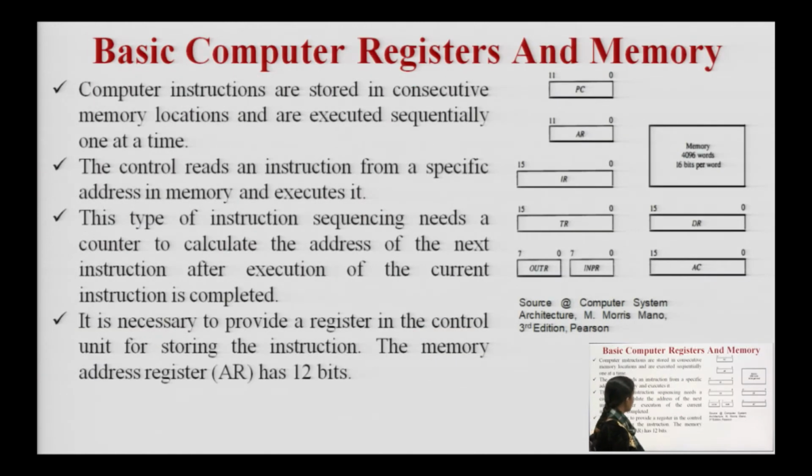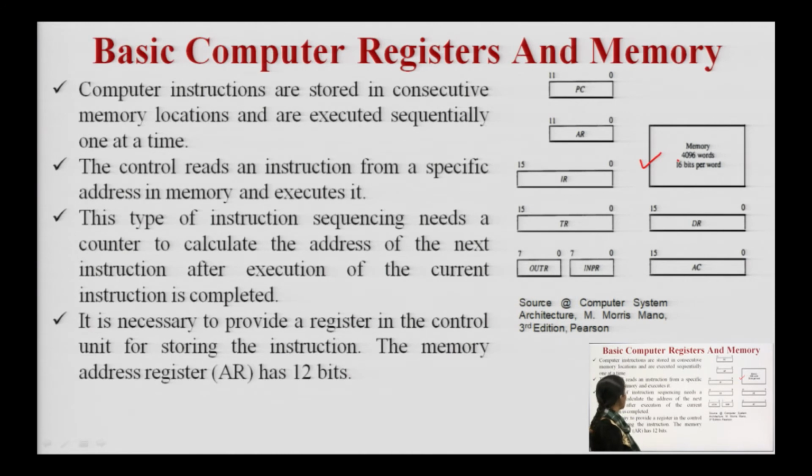Then moving on to the basic computer registers and memory. As we see, this is our memory. Suppose we have taken 4096 into 16. That means there are 4096 words and each word is of 16 bits. And then there are 8 general purpose registers defined. Of these, 4 registers are of 16 bit, 2 registers are of 12 bits, and the remaining 2 registers are of 8 bit each.